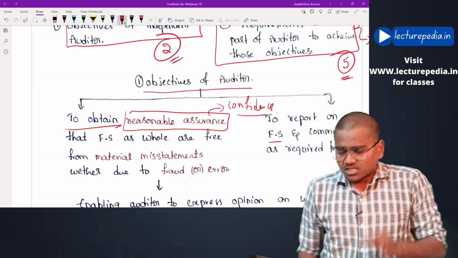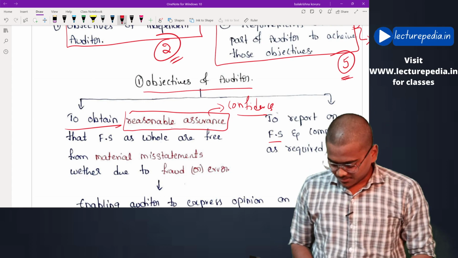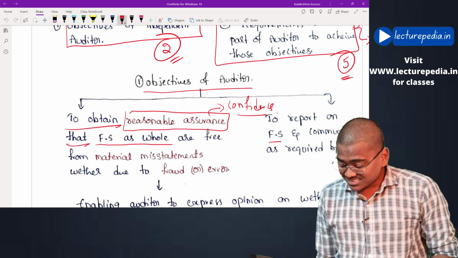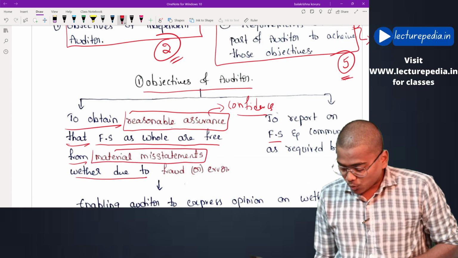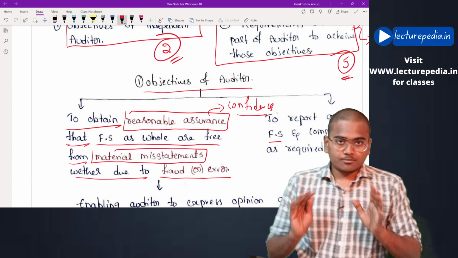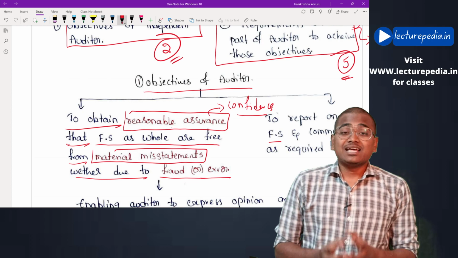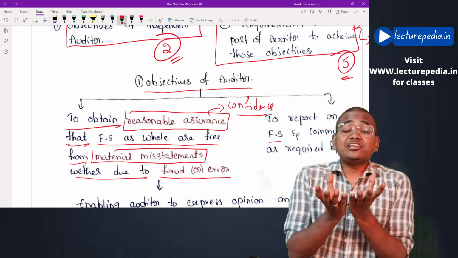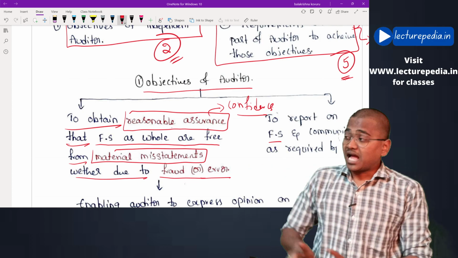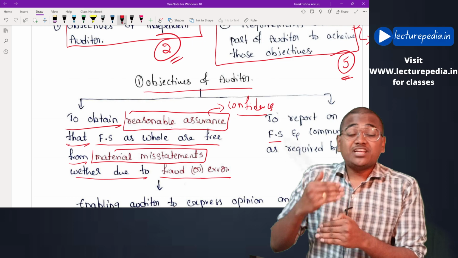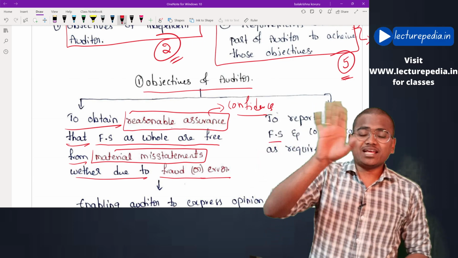Okay, the first objective is that the auditor has to obtain reasonable assurance that financial statements as a whole are free from material misstatements, whether due to fraud or error. Okay, what is the first objective? The objective is that the auditor has to obtain a reasonable assurance, that is a reasonable confidence, that financial statements of the entity as a whole are free from material misstatements, whether due to fraud or error.